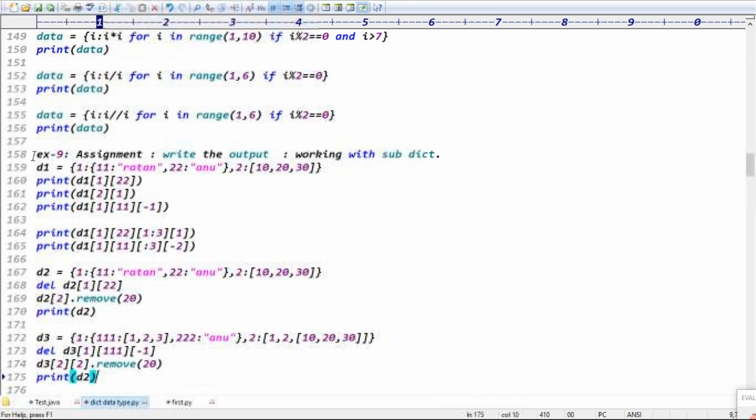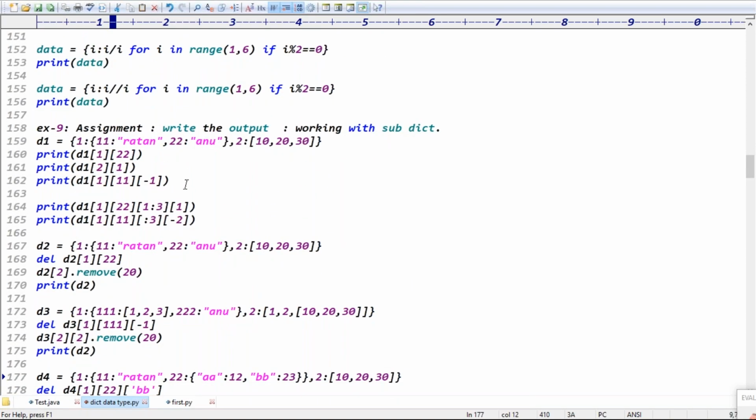Yes, the ninth example is the assignment, guys. In this case, what is the output? Tell me, for this line, what is the output? D1 1. D1 1 means it will take this value, right? In that value, double one. Double one means Ratan. In that Ratan, minus one. What is the minus one value? Minus one means the ending value, right? The ending value is N. This line's output is N, right?